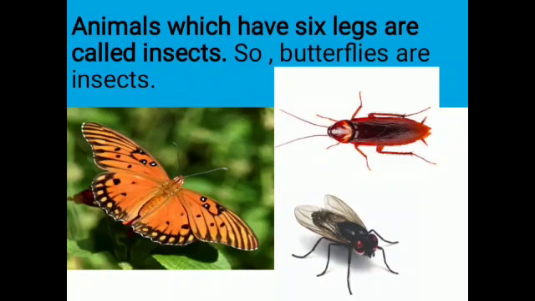Do you understand why we call butterflies insects? Which animals have 6 legs? Those animals are called insects only, and butterfly is one example of insects. Mosquitoes, houseflies and cockroaches are insects. They are examples of insects. I have shown you in a picture. These are the insects. We have already seen the butterflies, housefly and cockroaches.